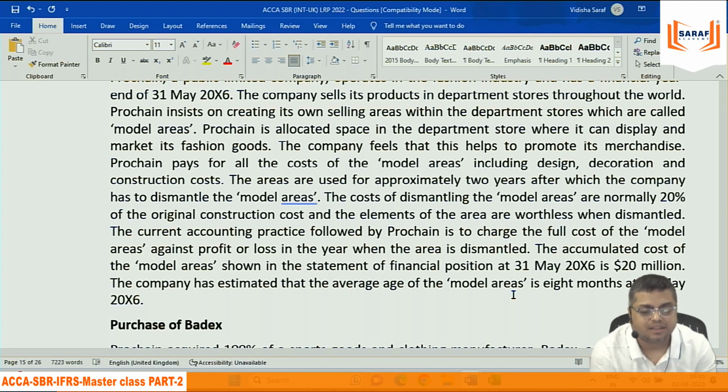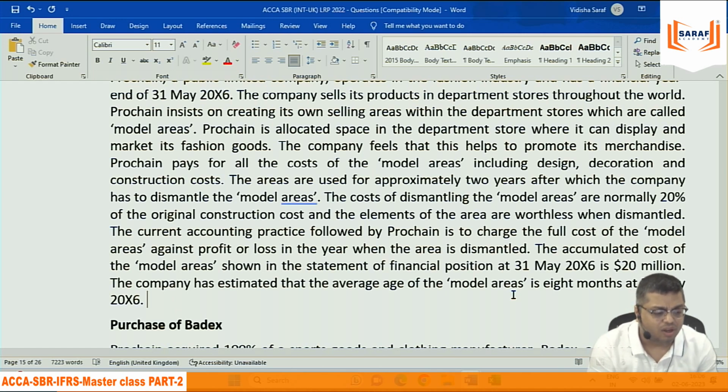Yes, Jensen. Sir, the value that is given does not include the dismantling cost, I think. So we can include it, but we don't know the figure, so we can't do any calculation because they have not given anything. We can just say that this would be included and then the depreciation will be charged on it. But with 8 months and 20 million, can we do any further calculation?